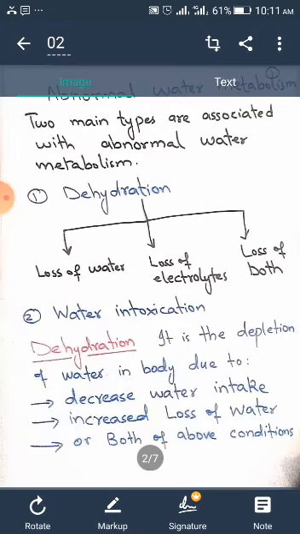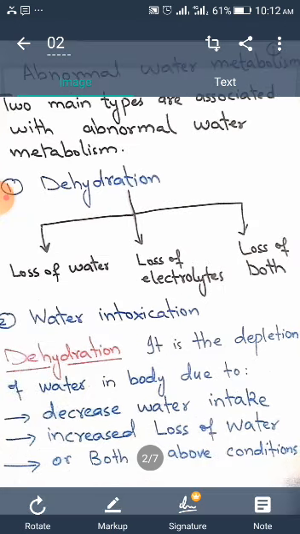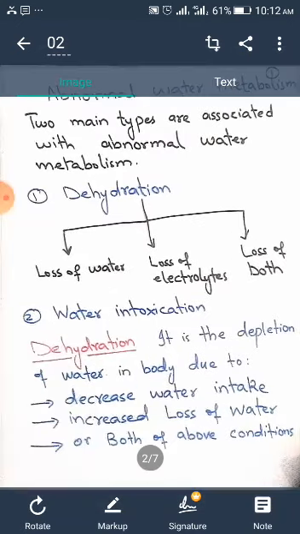Dehydration, as you are very much familiar with this term, is a very common phenomenon in daily life. It can be observed in your surroundings: if a person is deficient of water and water is depleted in his body, it will result in dehydration. So dehydration means deficiency and a lesser amount of water in the body. It can result from decreased water intake, when intake is not adequate, not up to the mark, and it can be due to more water loss as well.